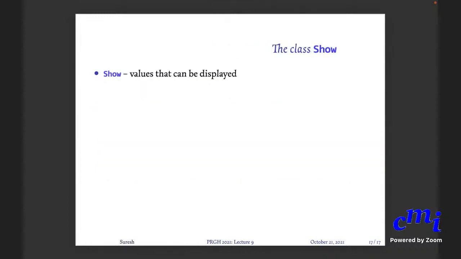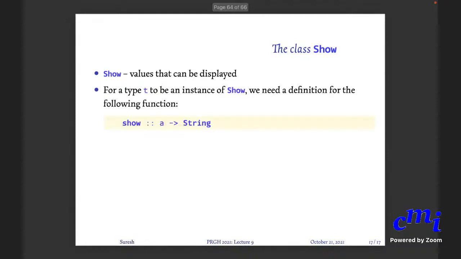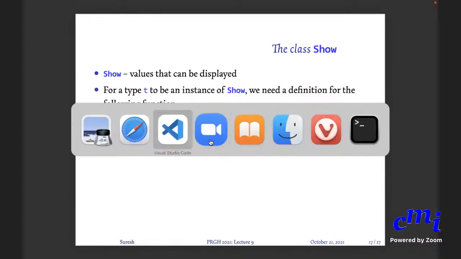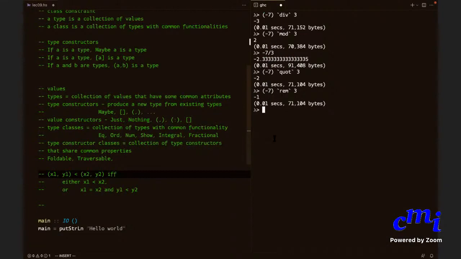Finally, you have a type called show. This is any type whose values can be displayed. Okay. Again, as usual, you cannot display a function because at worst case, you can only display the code of a function. But I mean, the same function can be defined in multiple manners. So function types cannot belong to the class show, but almost anything you think of will belong to the class show. Okay. But actually, sometimes what will happen is this: that if I go to GHCi and suppose I say factorial 25, I'll get some value.